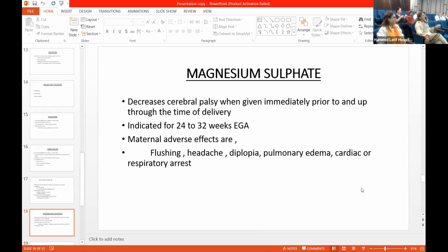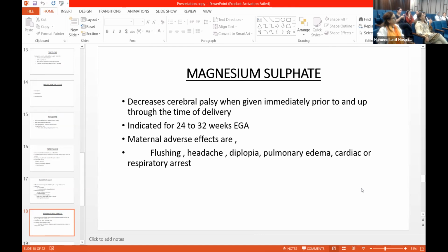Yes madam. Indicated for penicillin G, what is it? Intrapartum antibiotic prophylaxis against group B streptococcus. Penicillin G 5 million units intravenous administered as a loading dose, followed by 2.5 to 3 million units every 4 hours during labor until delivery.